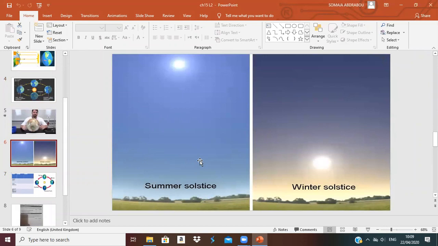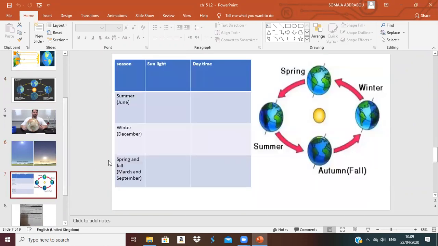Okay, let's move here. Here it is in summer. In summer, the sun is high in the sky. In winter, the sun is low. Okay, we can see the sun is high in the sky in summer always, and it's shiny and it's very hot. And in winter, it is down low in the sky. What about the hours of sunlight in June, in summer? The sun is high in the sky in summer.